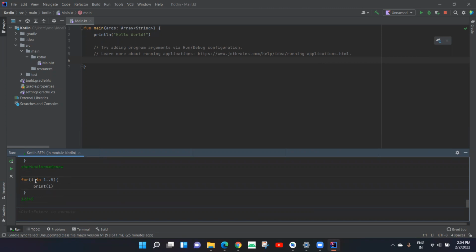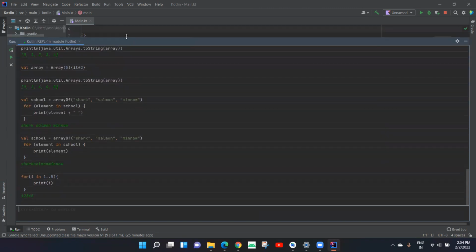So let me elaborate this for you. Here we initialized a variable named I, and we told it for I in the range 1 to 5, print I. So what this loop basically does, first the value of I is 1. It went and printed I is equal to 1. Then after this printing, the value of I is incremented by 1. So now the value of I becomes 2. It checks, is 2 between 1 and 5? It says yes, it's between 1 and 5, so it prints 2.